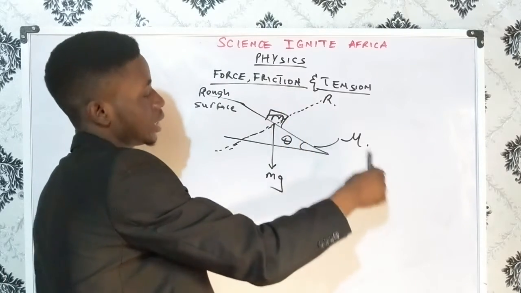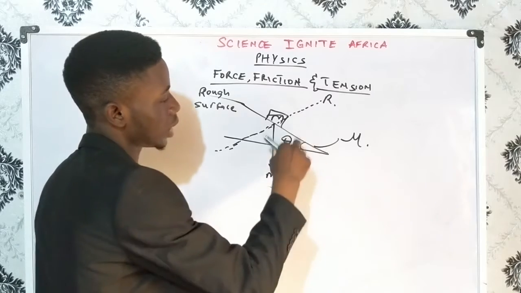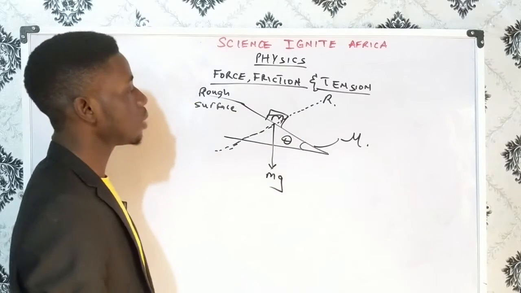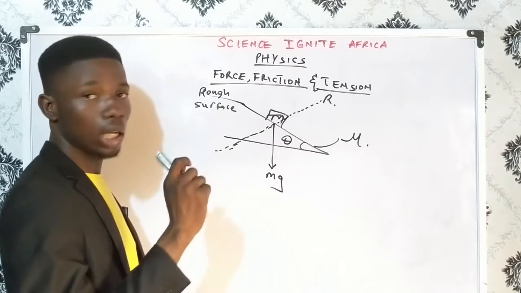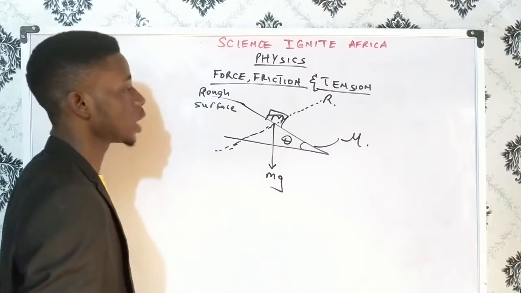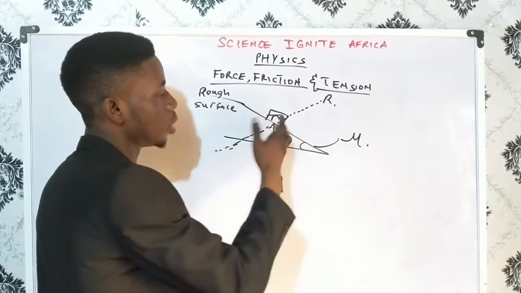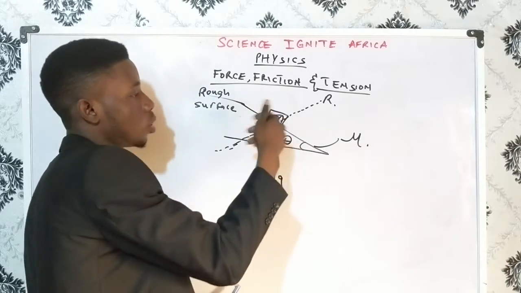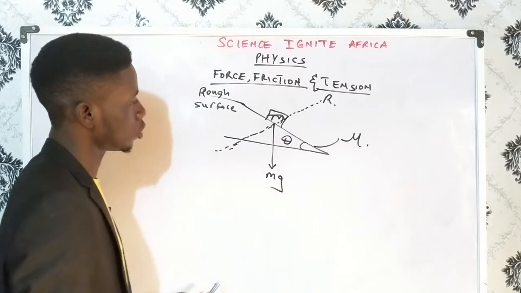But if the weight is much greater, so that the frictional force cannot hold it back, then the body will slide down. So let me take that into consideration. I will say that's the first case, a case whereby we want to consider a body sliding down and being counterbalanced by what? By the frictional force. So let's take that into consideration.